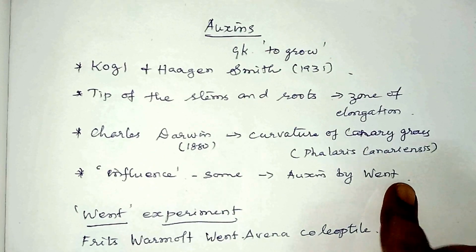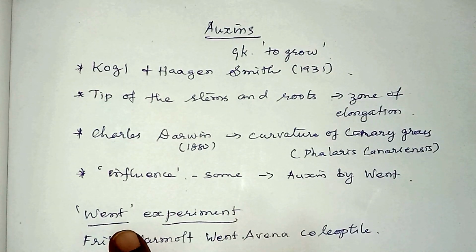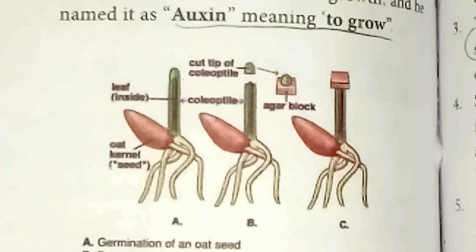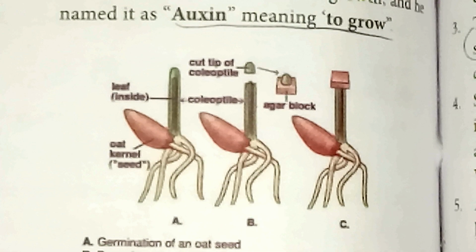Went demonstrated this auxin by an experiment which is commonly called the Went experiment. Arnold Went, a Dutch biologist, demonstrated the existence and effect of auxin in plants. For this, he took the plant called Avena. Avena means oat plant.